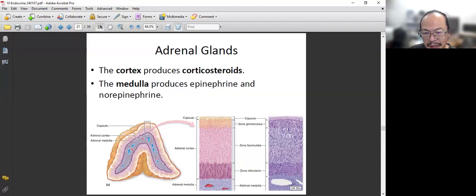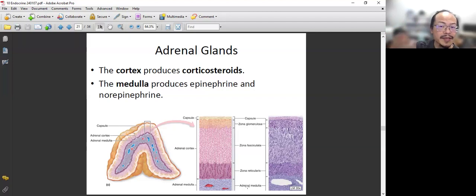And deep down here, it will be the adrenal medulla. The middle one is the thickest one, called zona fasciculata. The top one is zona glomerulosa, then zona fasciculata, zona reticularis. Each one produces its own hormone.